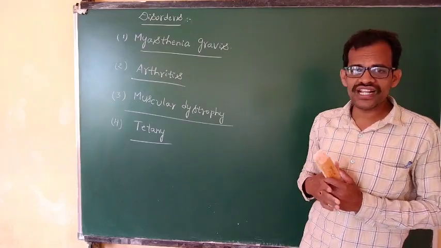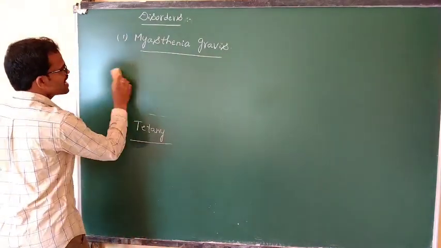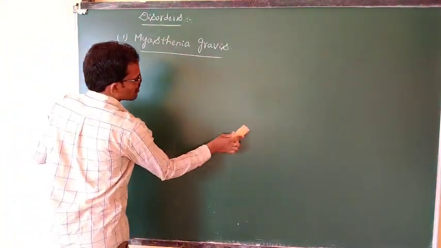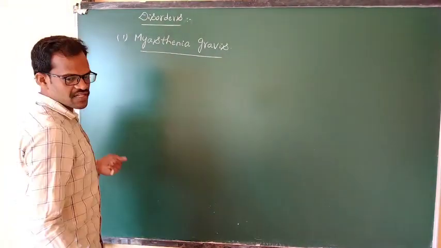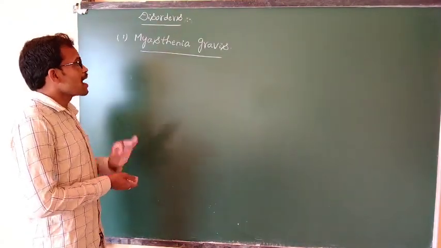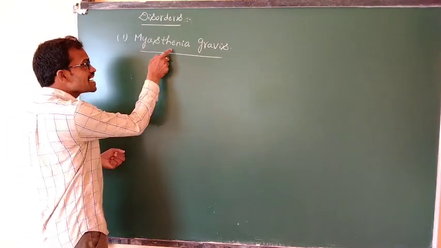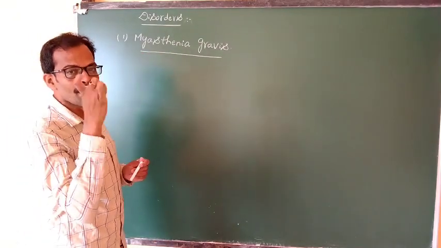What is the first disorder? Myasthenia gravis. Myasthenia is related to the muscle.